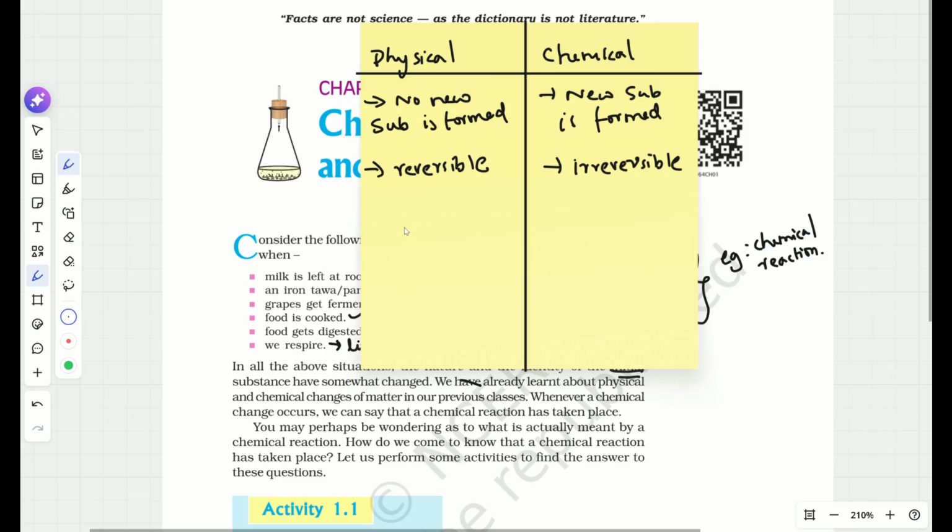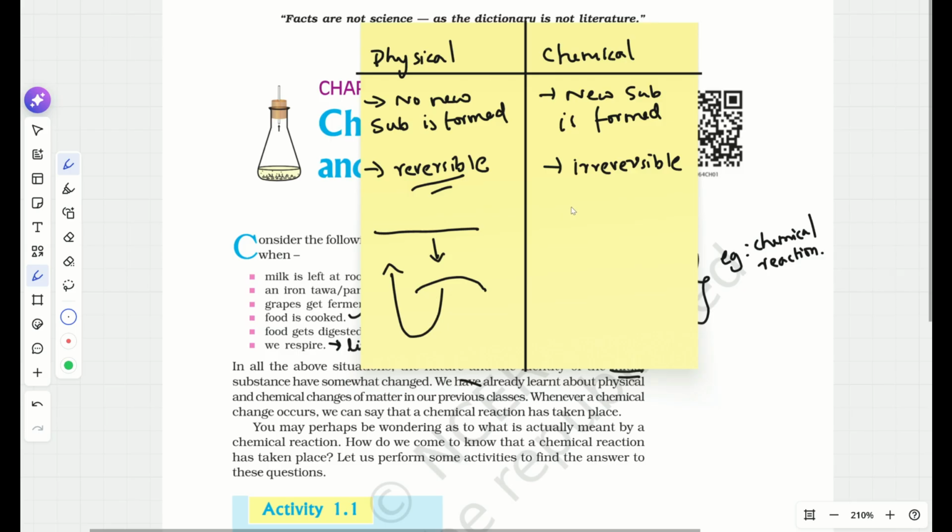Now for example, I'll consider one rod. This is one iron rod. It is usually straight now. Now what I'll do is bend this rod a little. So this is bent. Can I again go back to the straight rod? Yes, of course I can do it. Using some tools or with my physical strength, I can get back the normal rod, right? So physical change is reversible.